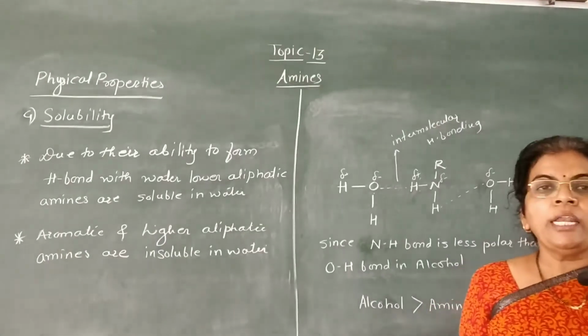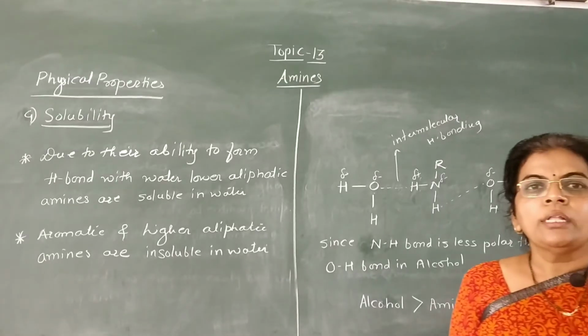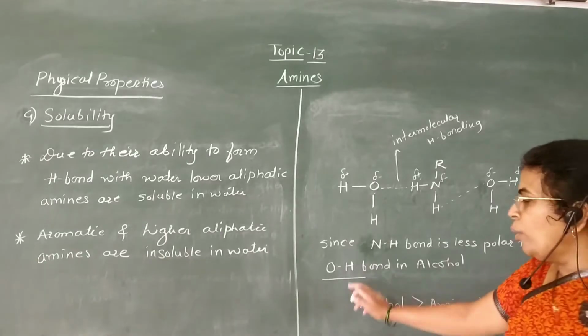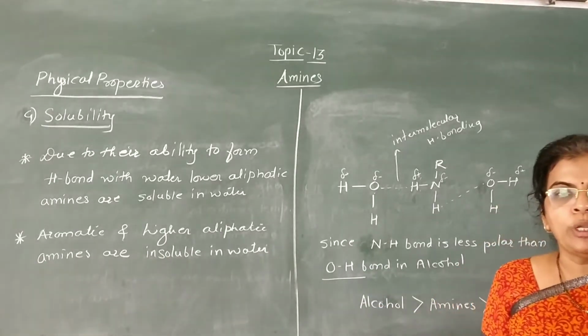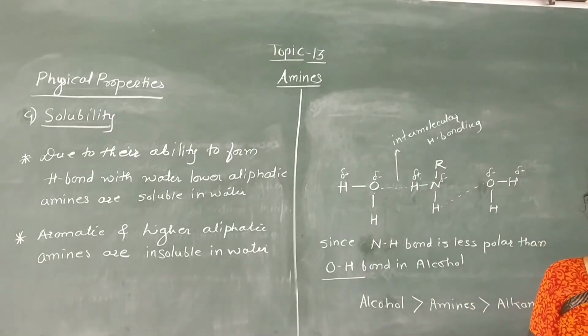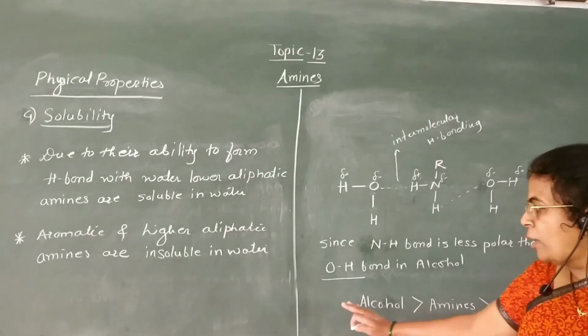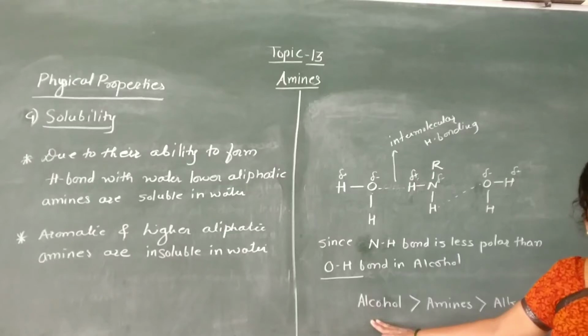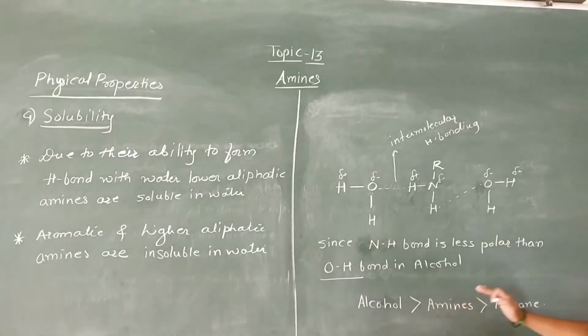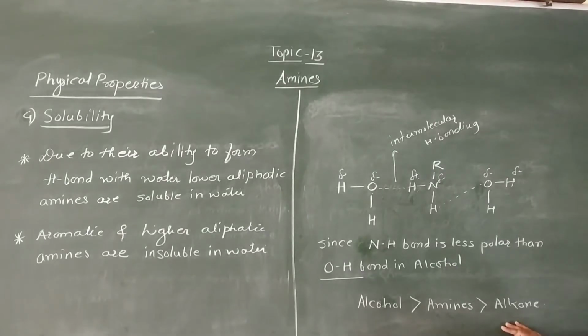Now if we compare the solubility of amines with alcohols and alkanes, in amines the NH bond is less polar than the OH bond present in alcohol. That is, the OH bond in alcohol is more polar than the NH bond in amines, and therefore the solubility of alcohol in water is higher than that of amines, and alkanes have lower solubility in water.